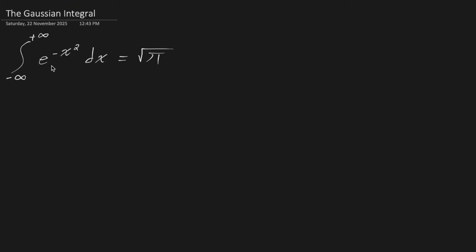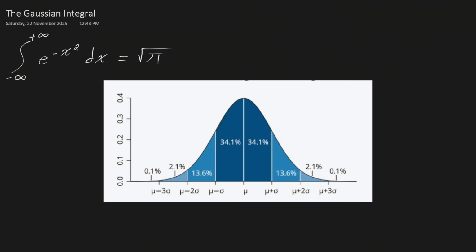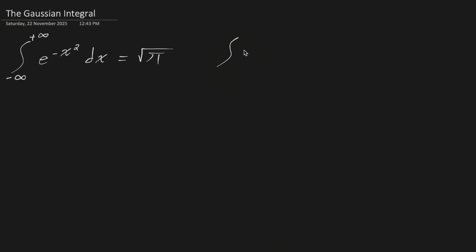Alright, so today we're going to prove the following equality for solving the Gaussian integral, which you've probably seen before in statistics and other domains as the normal distribution, which has the bell-shaped curve. Try to solve the following indefinite integral. Pause the video and try to solve this integral and see how far you can get.